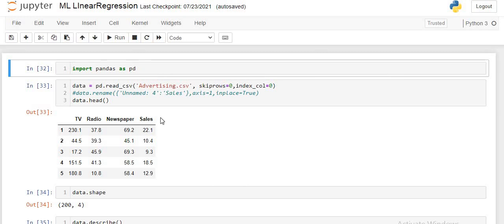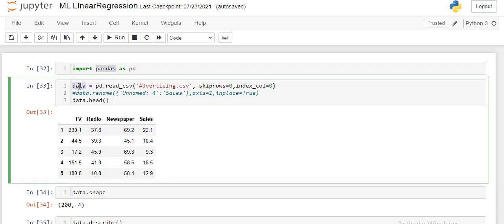Now we will see an example. The example is the advertising.csv file. For that we need pandas, a library, to read the advertising.csv file. We have read the file using the pandas library, so it is converted into data, so that the program can understand what is inside the file.